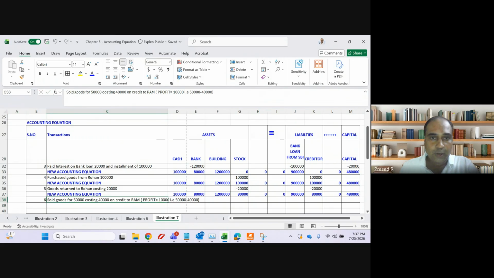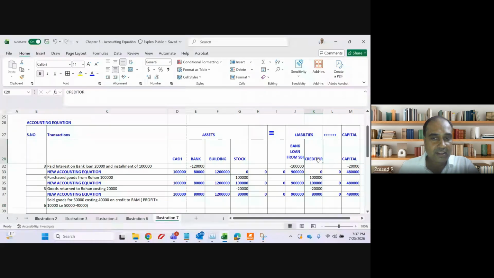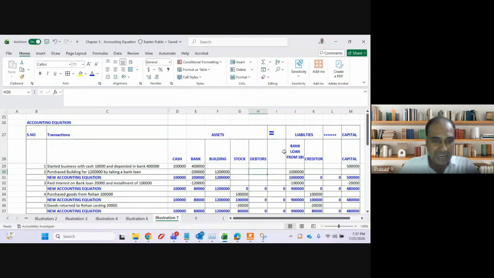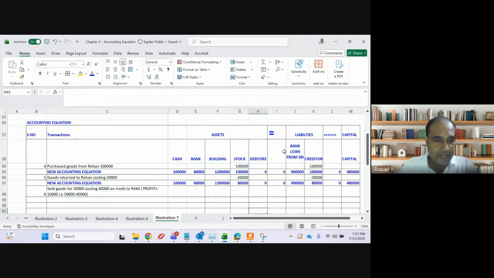Now, I sold goods on credit. When I purchase goods on credit, I have a creditor. When I sell goods on credit, what is the asset I will have? Debtor. The asset that I will have is debtor. What is the value of my debtor? 50,000.